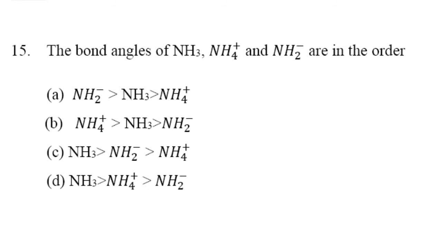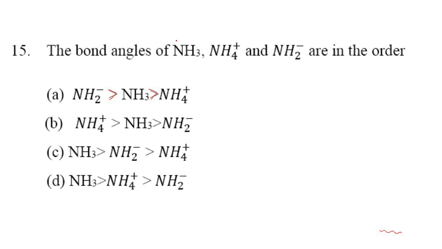In the next question, the bond angles of ammonia, ammonium ion and NH2 minus anion are in the order. In all of these options, I hope you can see that it is greater, it means we have to write in decreasing order. So we have to predict first which is the larger one. One concept you remember, students: as the number of lone pairs on the central atom increases, bond angle decreases.